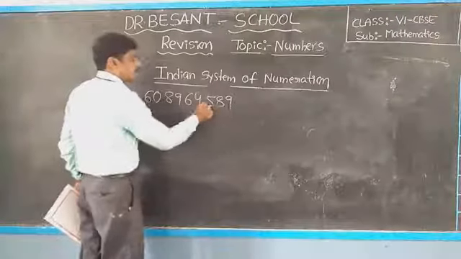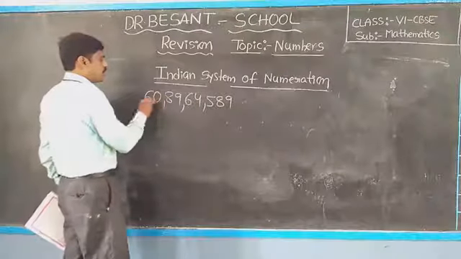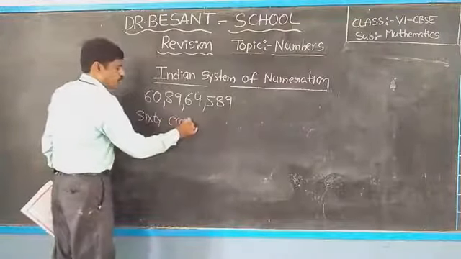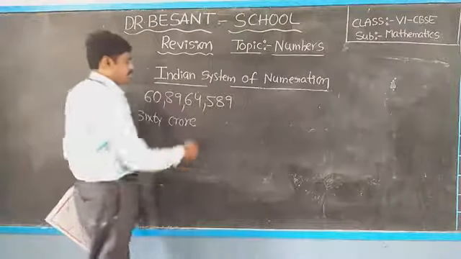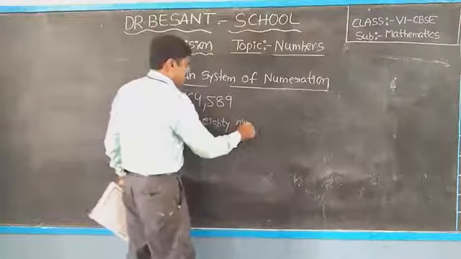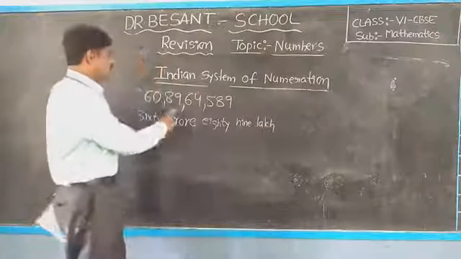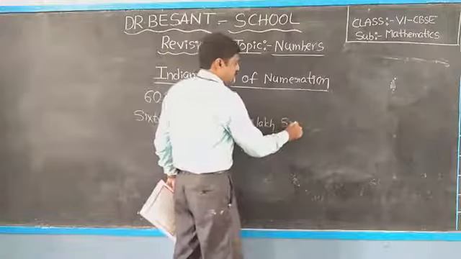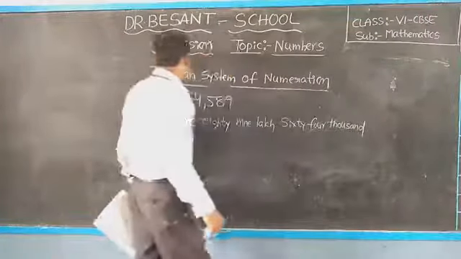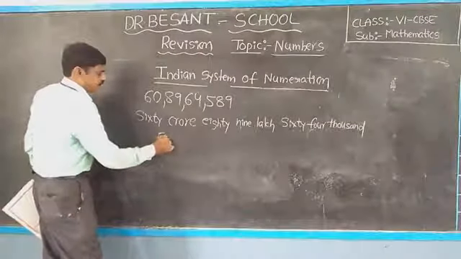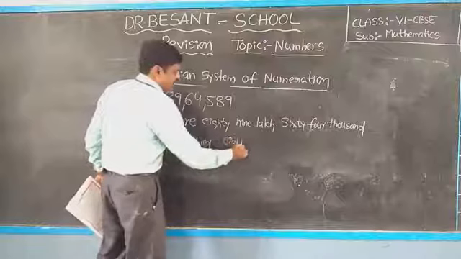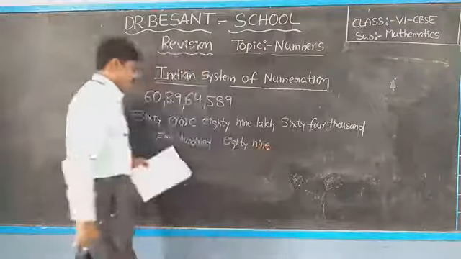Again 1 to 10 to 100, 1000, 10,000, lakh to 10 lakh, crore to 10 crore. So 60 crore, 89 lakh, 64,000, 589.